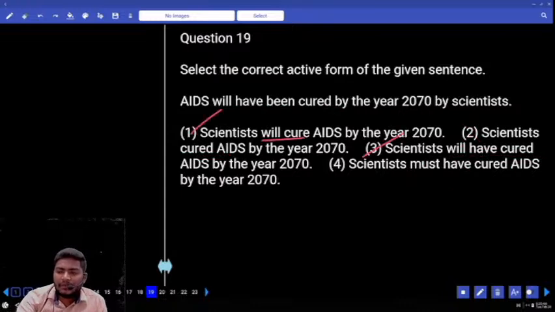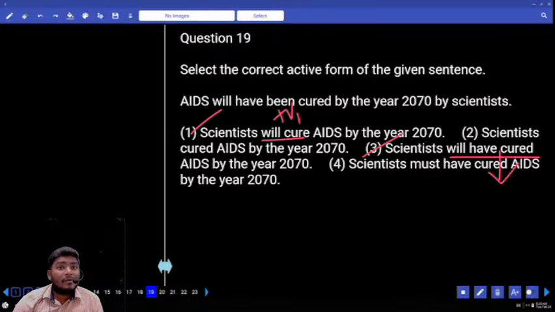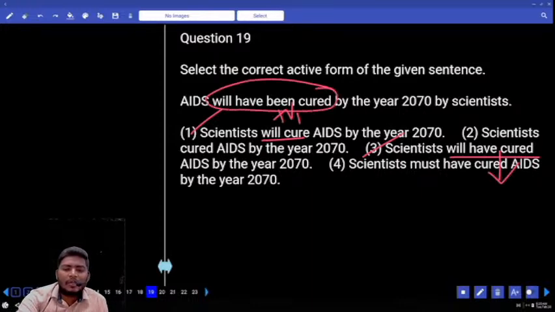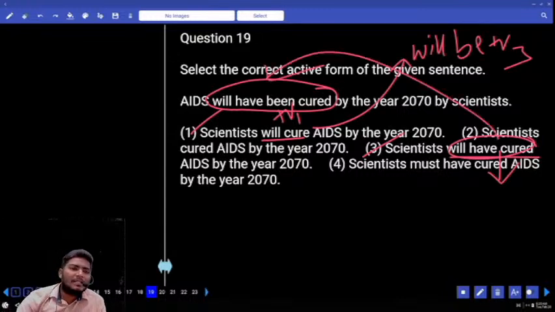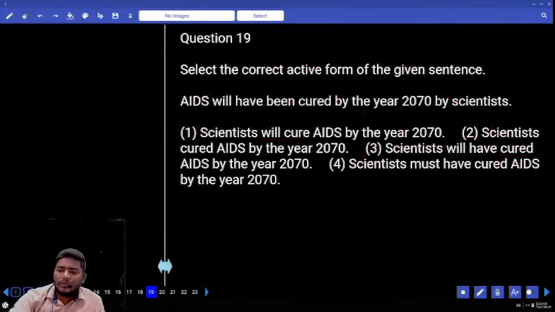Tell me the difference between will cure and will have cured. What is the difference? Will cure is will plus V1, simple future. Will have cured is future perfect. Only future perfect can be changed to will have been cured. Will cure changes to will be plus V3. Only will have cured can be changed to will have been plus V3. So the answer must be used with 3. Next, move to 20.